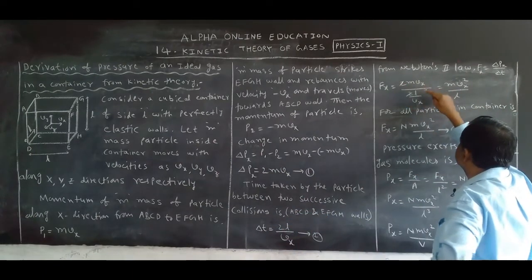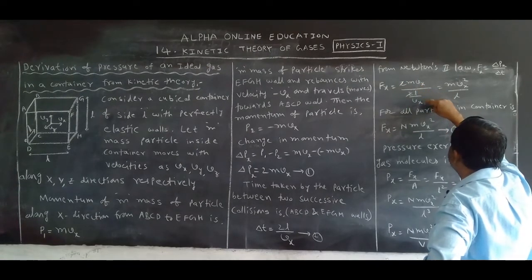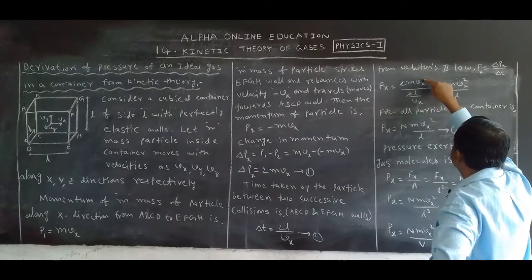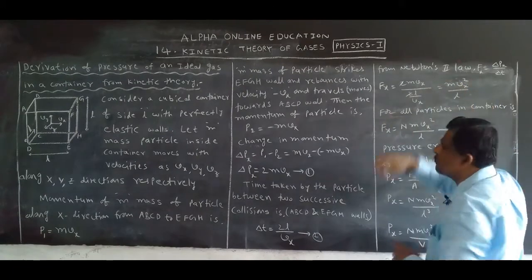The 2 cancels here. We get mvx by L by Vx. You take that in the numerator: Vx into Vx becomes Vx square. So we get mvx square by L. Okay.